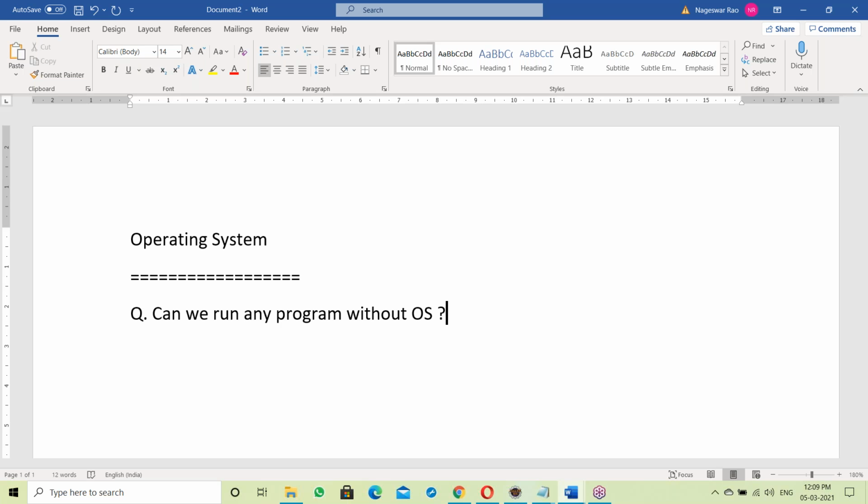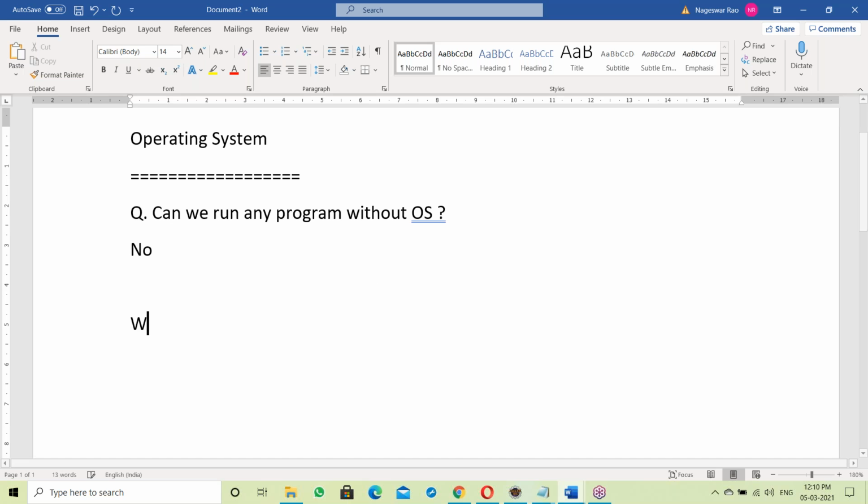Can anyone answer this? Say yes or no, a simple answer. No, sir. The answer is no. The majority say no. An OS is compulsory required. Without an OS, we cannot run any program. Now the question is, what is an operating system?